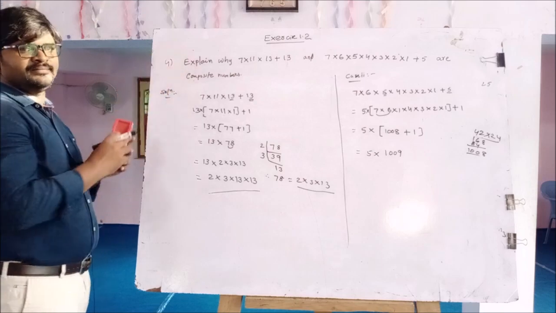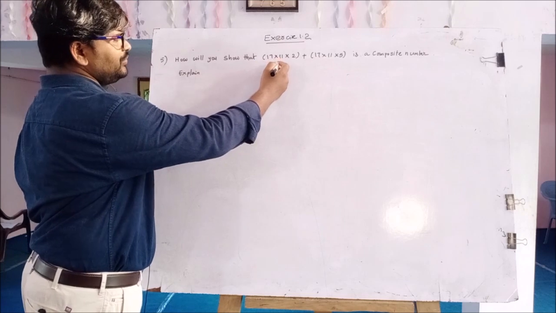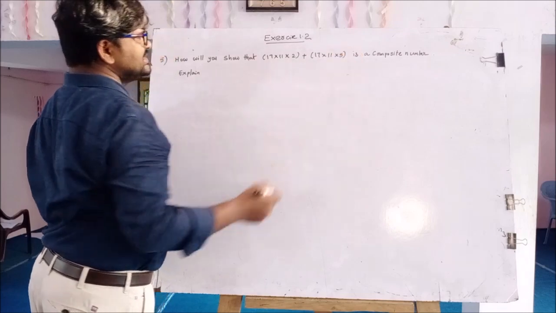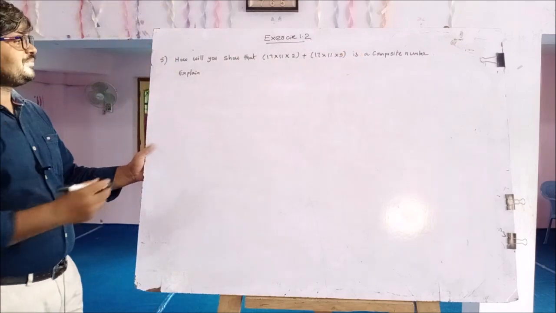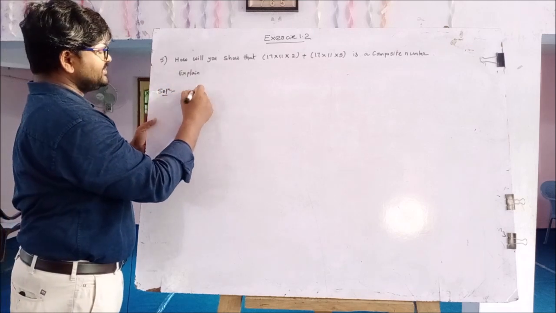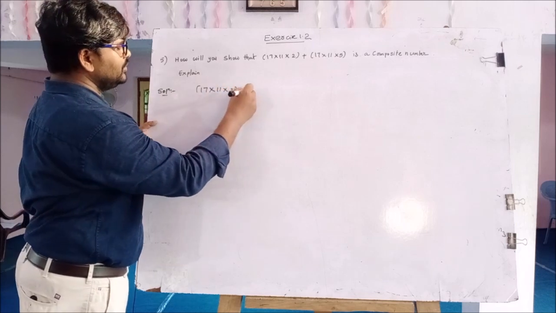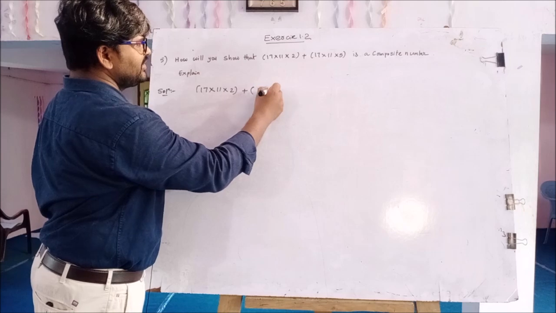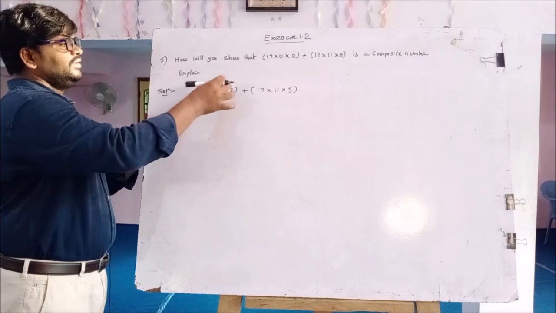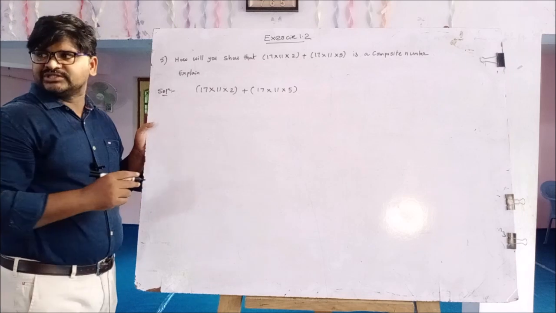Next, fifth question. How will you show that 17 into 11 into 2 plus 17 into 11 into 5 is a composite number? Explain. Solution. Given problem is 17 into 11 into 2 plus 17 into 11 into 5.